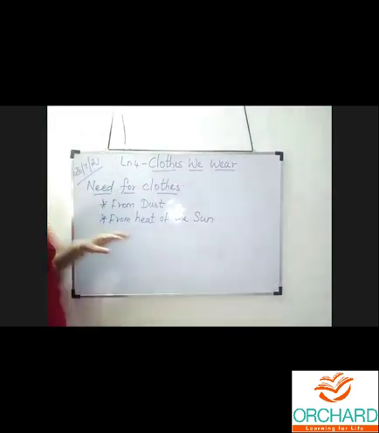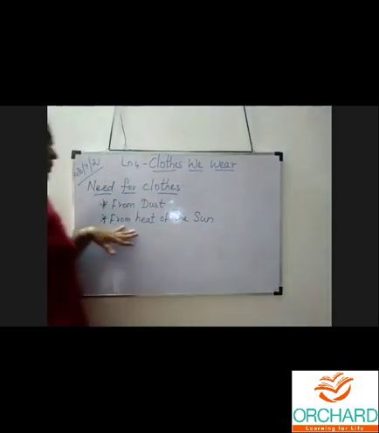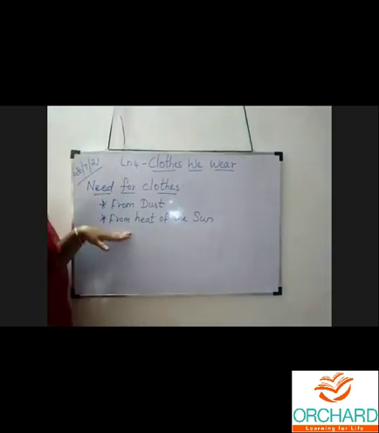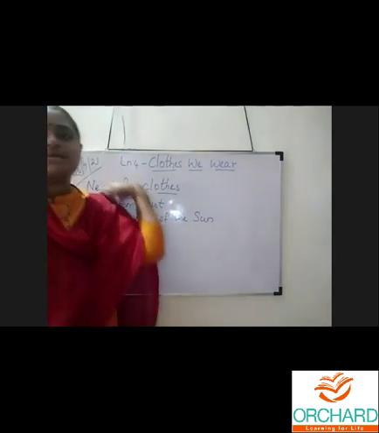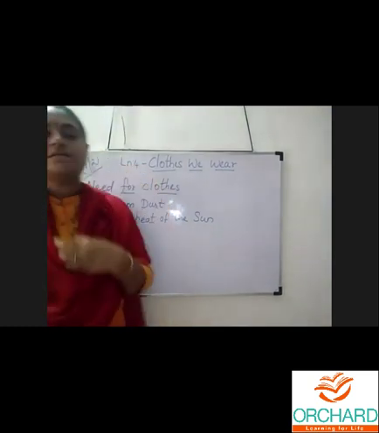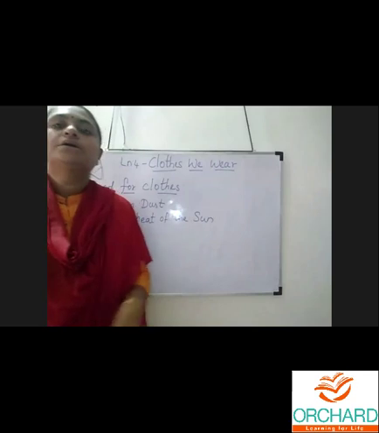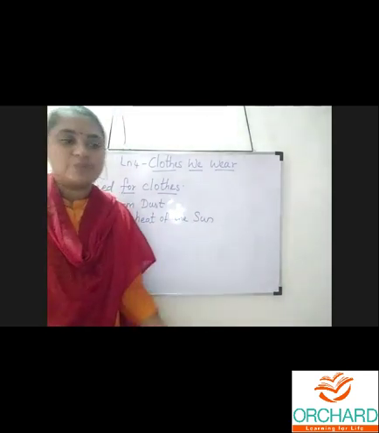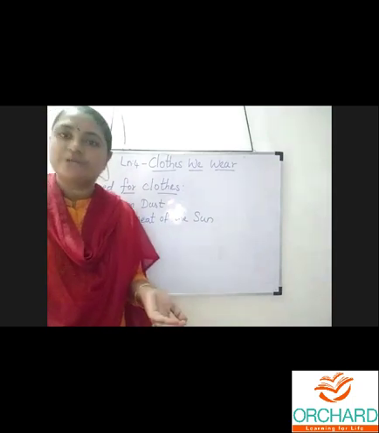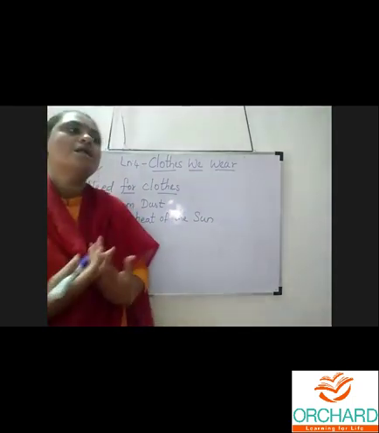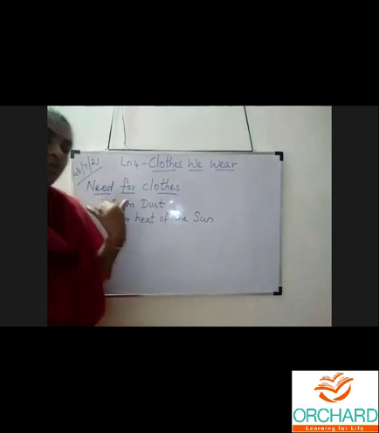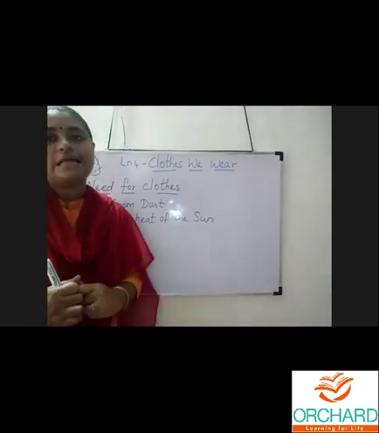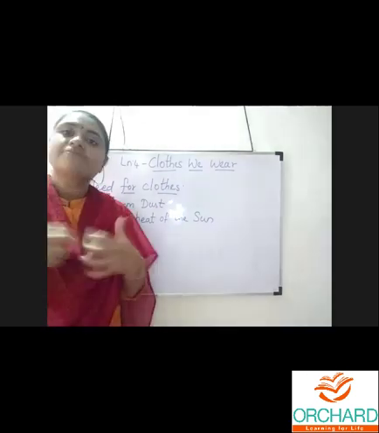The second thing, clothes protect us from heat of the sun. Wearing clothes is very important. Without wearing clothes, no one will go out, from small babies to adults. That is not possible. It is our tradition. Why we need to wear clothes is not only to cover ourselves, but it gives so many uses.